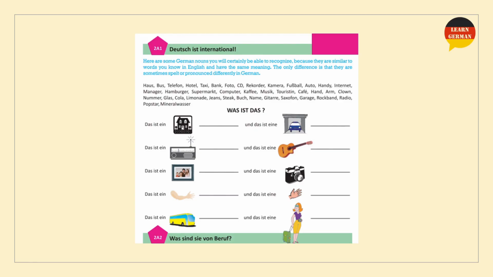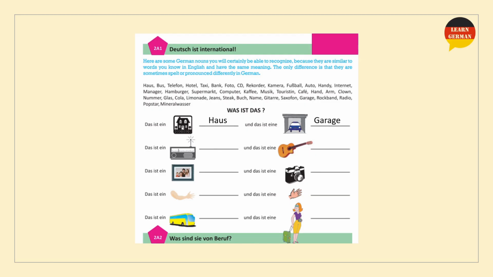The question is, Was ist das? What is this? In this exercise, you just have to write the names of the pictures to complete the sentence. For example, Das ist ein dash, this is a dash, und das ist eine dash, and this is a dash. So the first picture given is of a house and the second picture is of a garage. So you have to fill in the words.